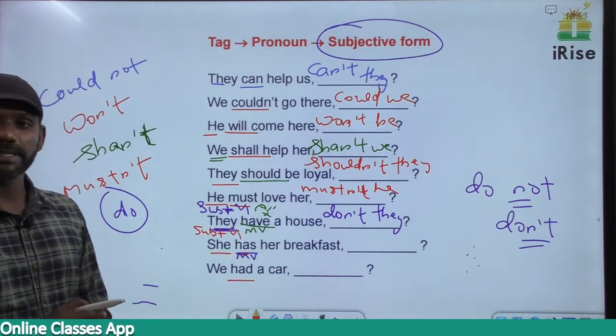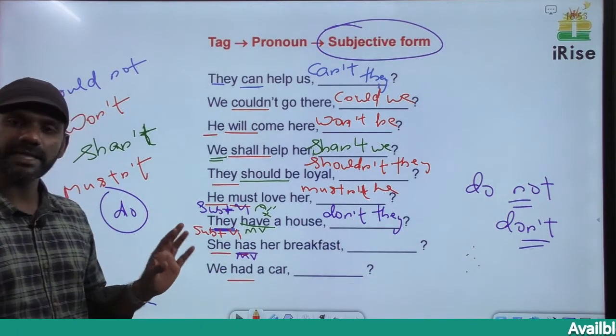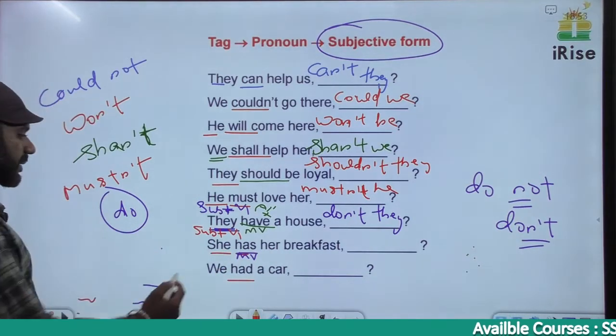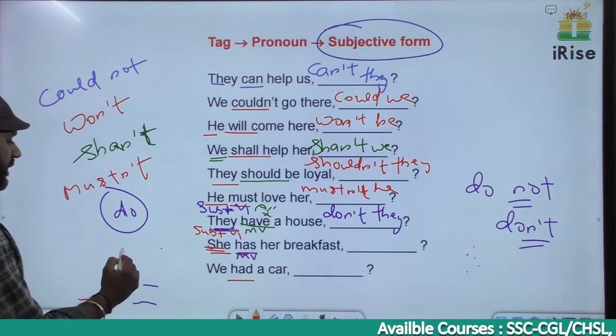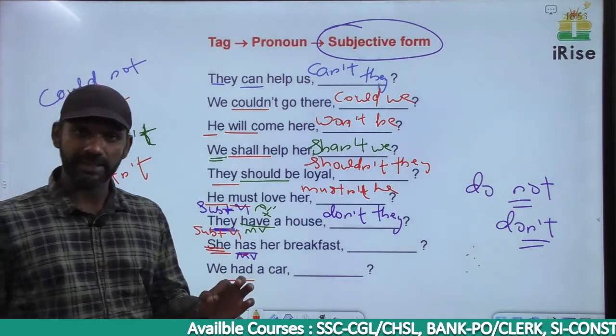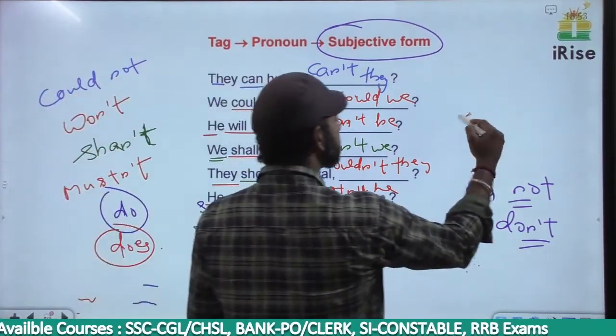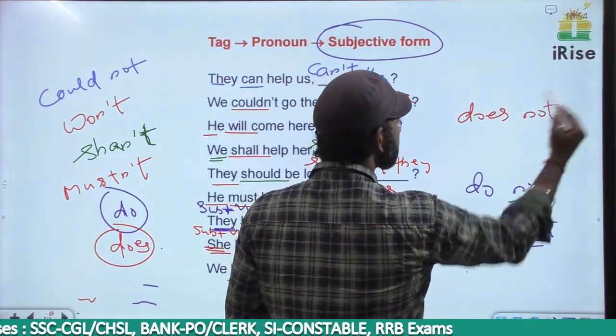And as it is simple present, in the tag we have to go for do or does. There's no auxiliary verb here. In this case, do or does. The subject here is she, singular. So the verb must also be singular. In this case, we have to go for does. There's no negative term here. The tag must be negative. So does becomes does not.